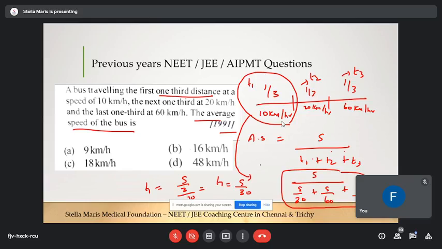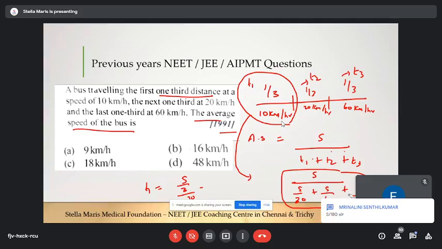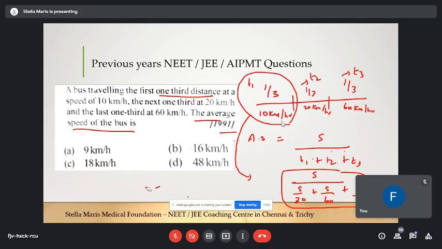Now take the S outside and cancel this S. Sorry, it's S by 180. Okay. So now take the S commonly outside. S into 1 by 30 plus 1 by 60 plus 1 by 180.